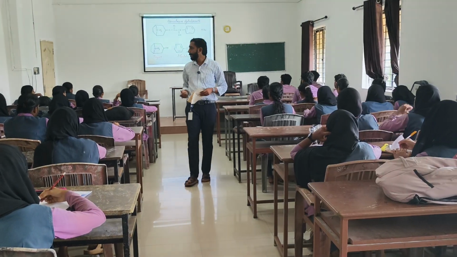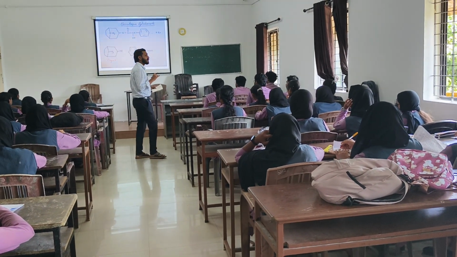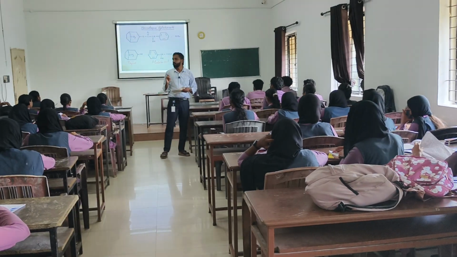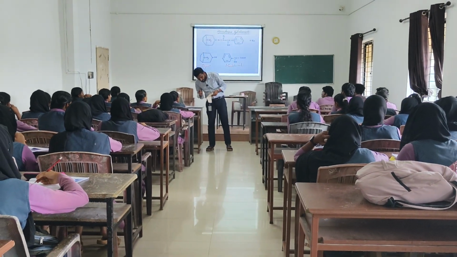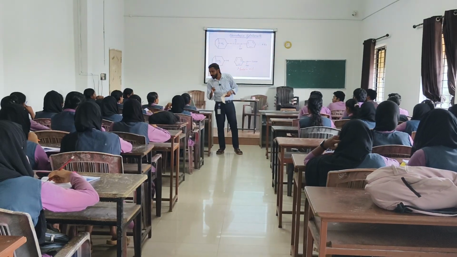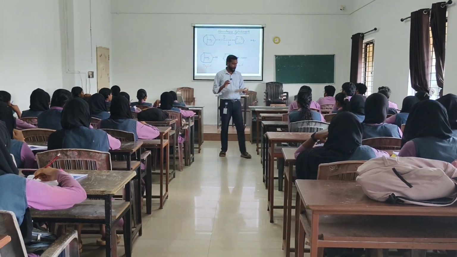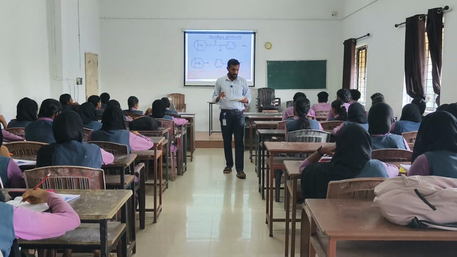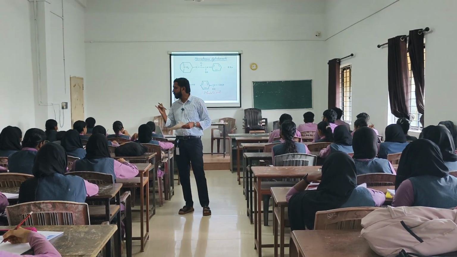It is used in the treatment of Parkinsonism disease. Then it's a CNS stimulant. Then organophosphorus poisoning antidote.